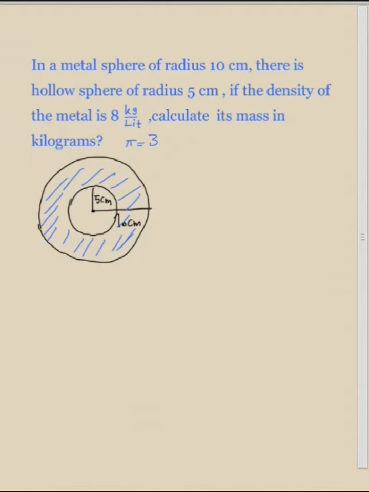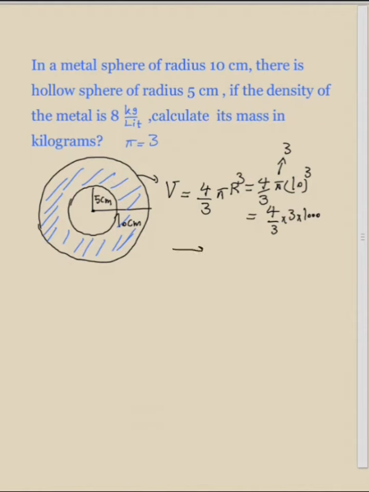So the volume of the bigger sphere, whose radius is 10 centimeters, is equal to 4/3 of pi r to the 3. We know that r is equal to 10, so 4/3 of pi times 10 to the 3, and the question has given you pi is equal to 3, so 4/3 of 3 times 1000, which is equal to 4000. So the volume of the bigger sphere is 4000.